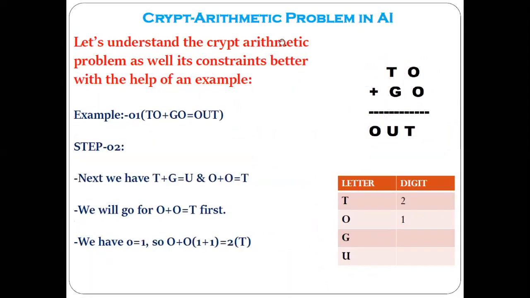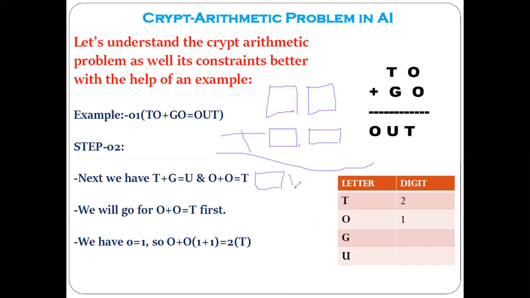Let me mark these empty boxes here. You also go on putting these things in your notebook. Don't just sit empty there. Here we have the 3 boxes and we have got the value of O. Here is also O, and here also we have got the 1. Here also we have got the 1. Got the point?